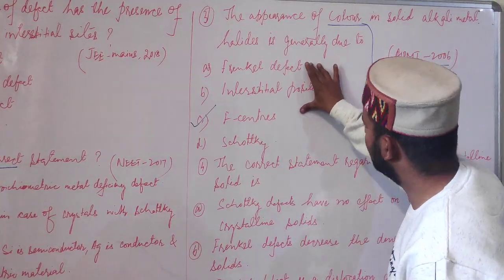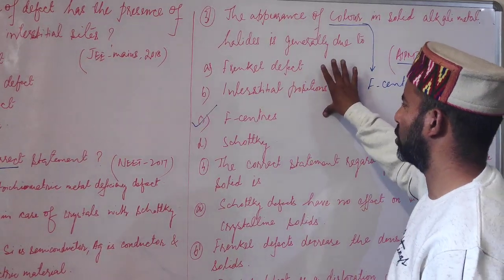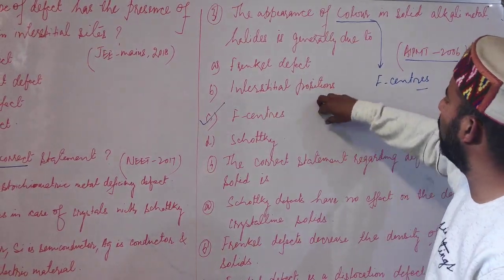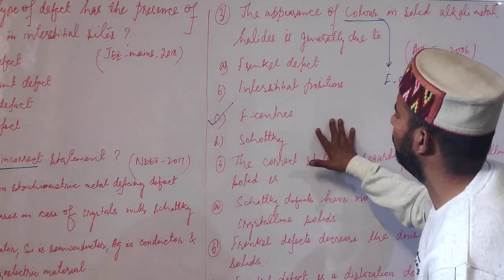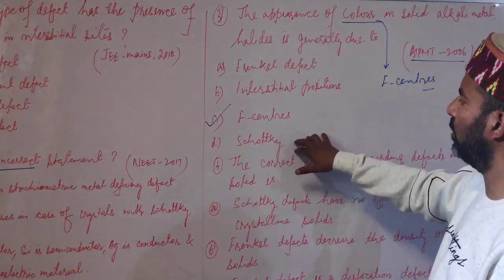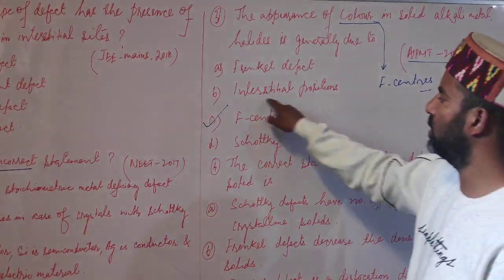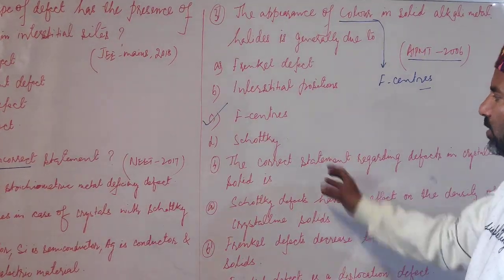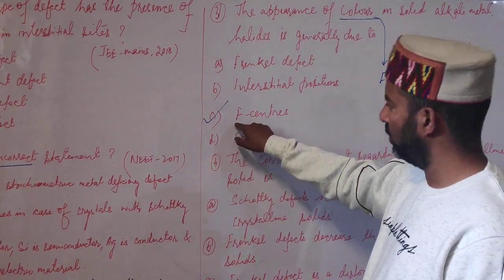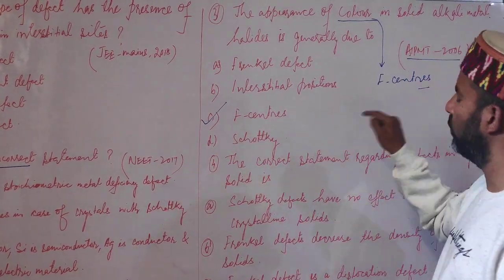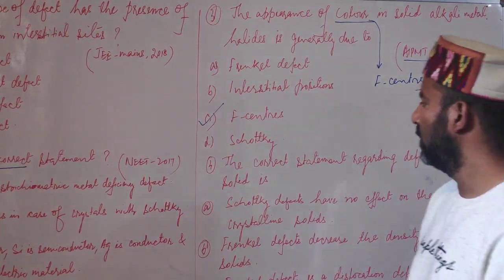conductivity increase करता है. Interstitial positions they do not give rise to color. Even Schottky defect only increases electrical conductivity but has no effect on the color. So the only choice is F centers. In fact, the F center, F is a letter which is derived from word Farben, meaning color.